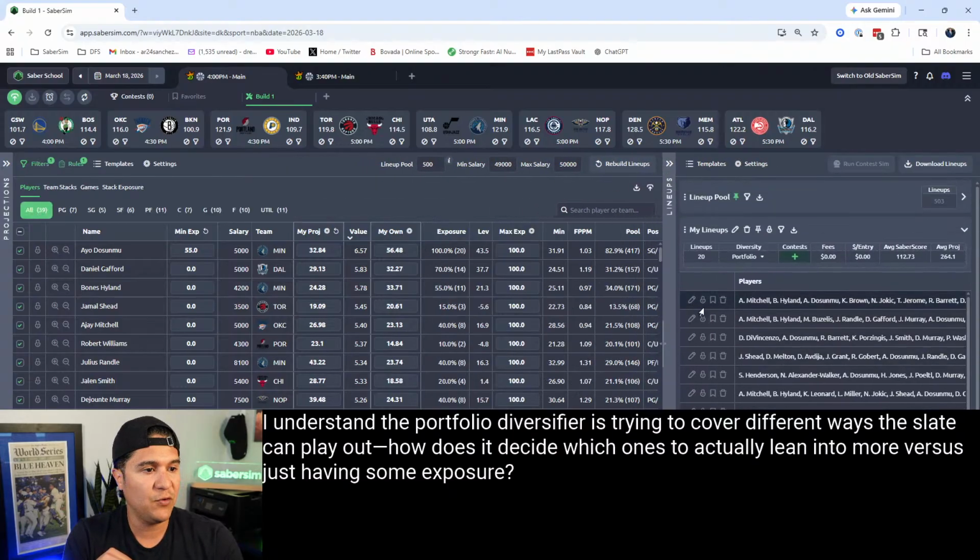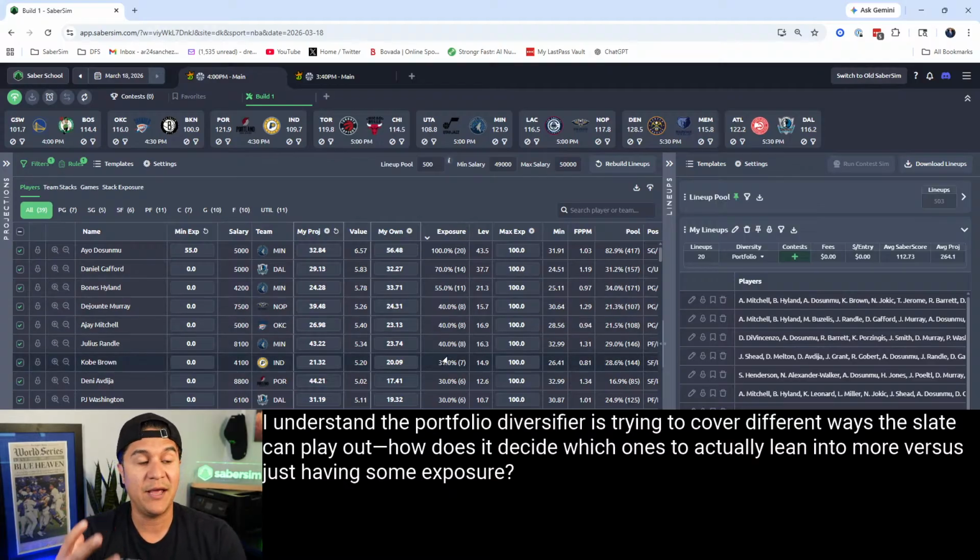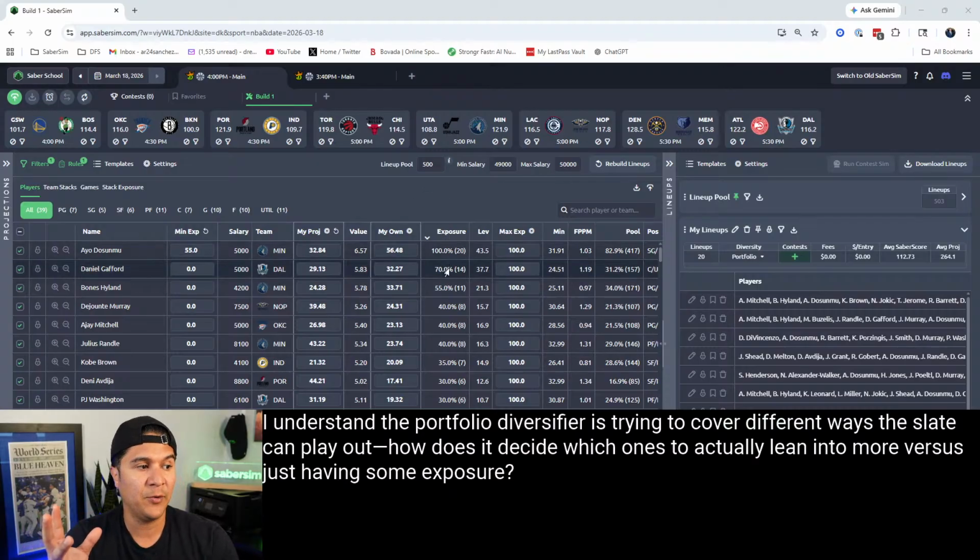So we are moving into post-build analysis here. So some things that I would do: come into my table, sort by exposure. Now I got to start comparing. Now I got to start analyzing this, kind of trying to make those post-build risk management decisions. This is the second part, going back to the other question here about adjusting any exposures or things like that, right? So here I got to figure out, hey, am I comfortable with the exposures that I'm getting, and do I want to take these or do I want to alter them, right?